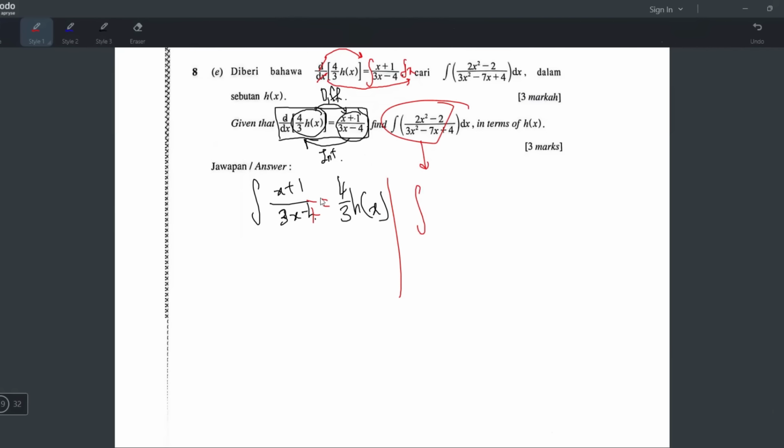You will not wait, this one is X. So you will not integrate this yourself. No. You will try your best to change this so that it becomes like that. You will try to change this like that, and then ganti with 4 over 3hx. That's the plan. That's always the method to do it.